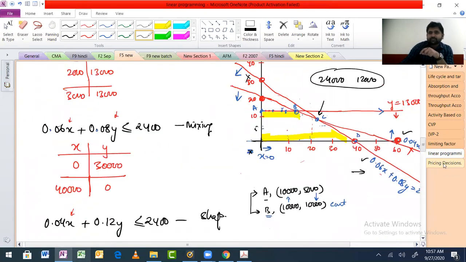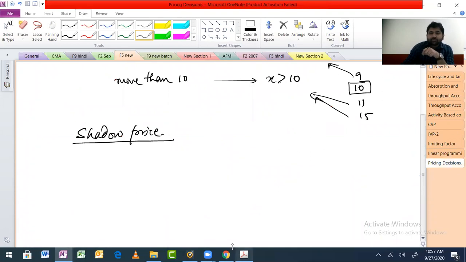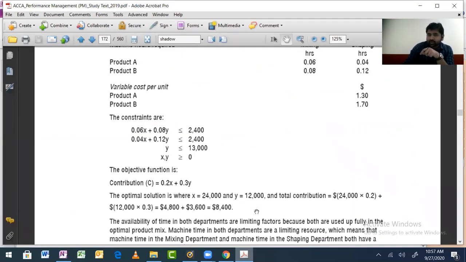Now, see, here what they're doing is shadow pricing. They're increasing 1 hour and trying to see what the impact of this 1 hour will be on our final analysis.